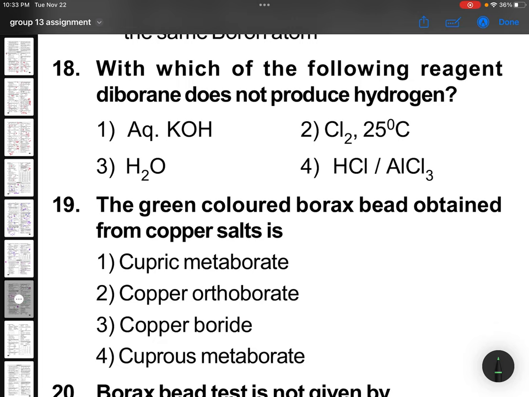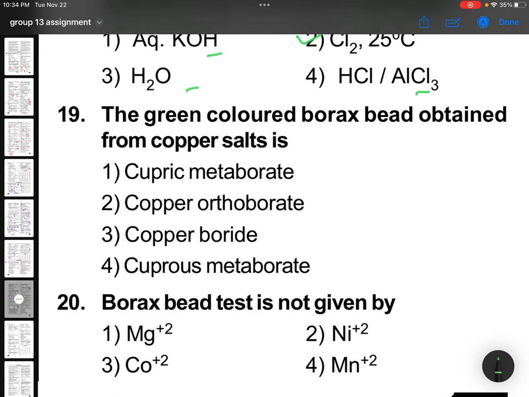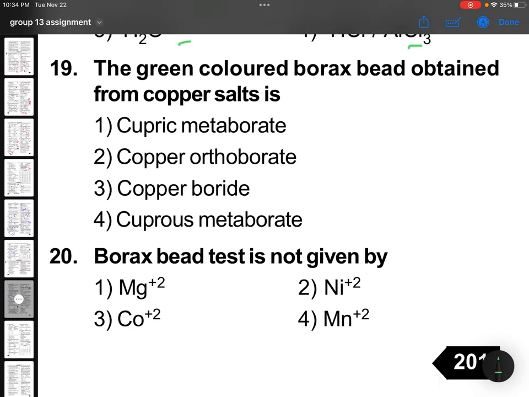With which of the following reagents does diborane not produce hydrogen? Okay, so we need to be very careful about this. It reacts with chlorine at 25 degrees Celsius, where hydrogen is not coming. In the remaining cases, you will be getting hydrogen. Memory, but this question is not there in NCERT now. Don't check, it is not there.